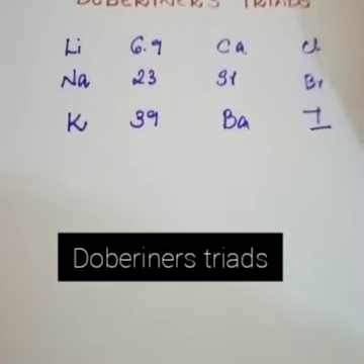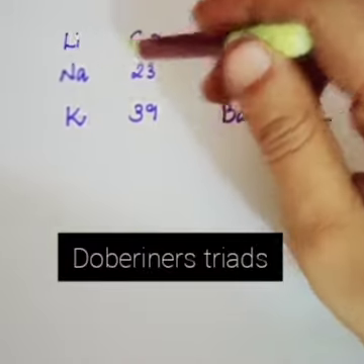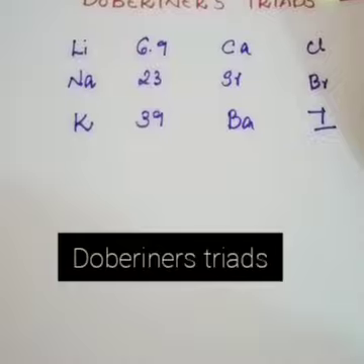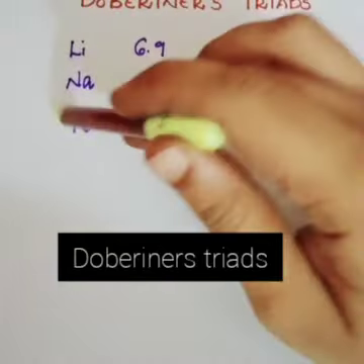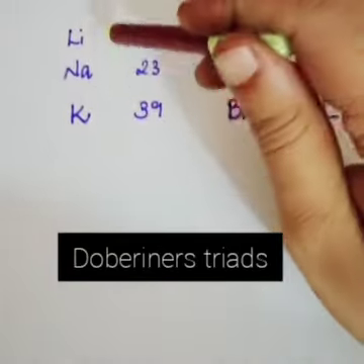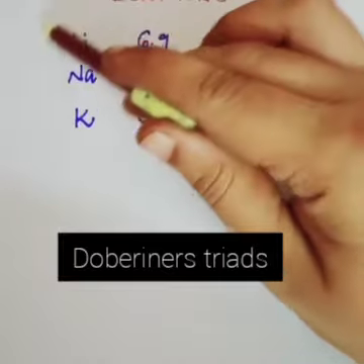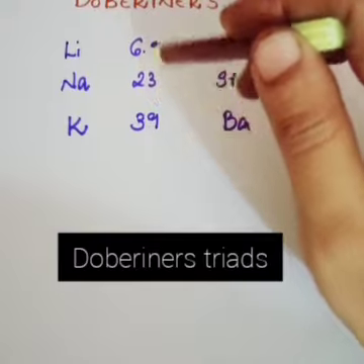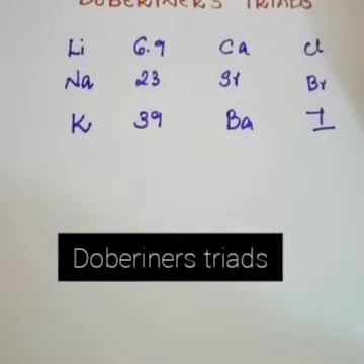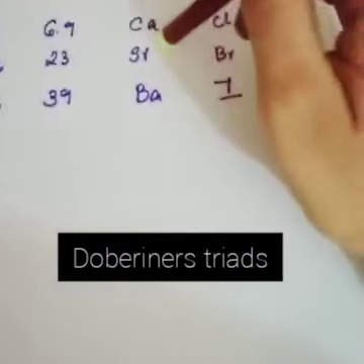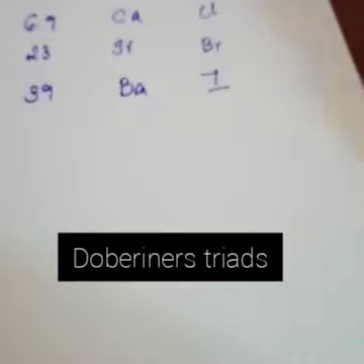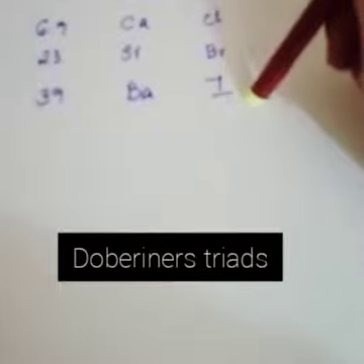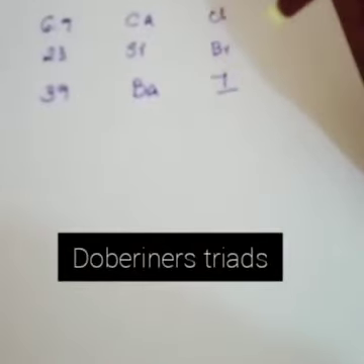So in Dobereiner's triad, he classified elements on the basis of their atomic mass into small groups. Each group consists of 3 elements. This group is called a triad. So this is a triad: lithium, sodium, potassium. This forms a triad of 3 elements. The atomic mass of the middle element is the average of first and last. Another triad is calcium, strontium, barium. And chlorine, bromine, iodine are also another triad.